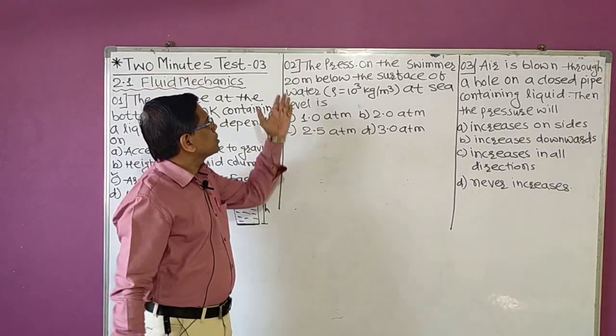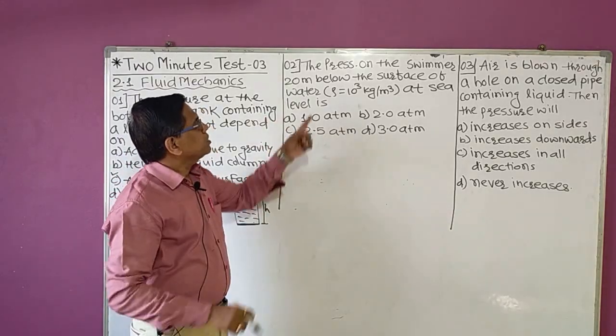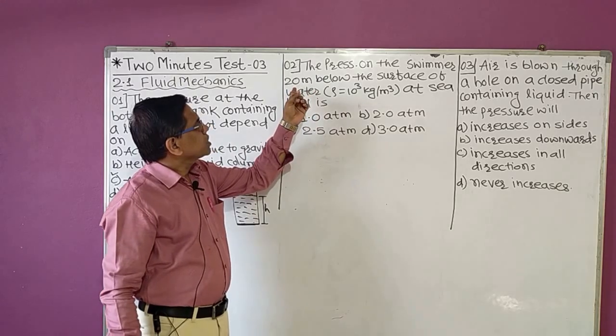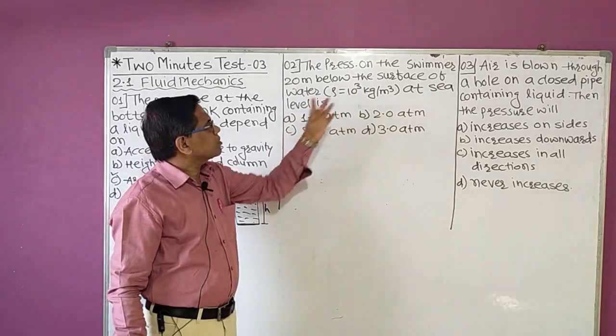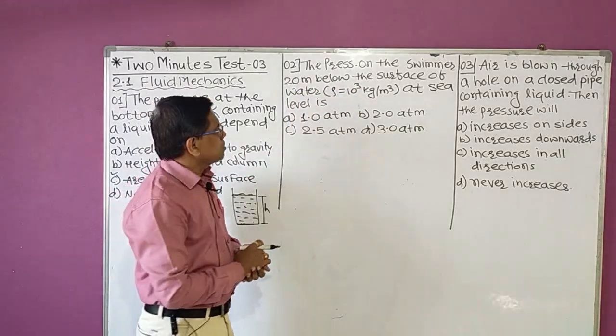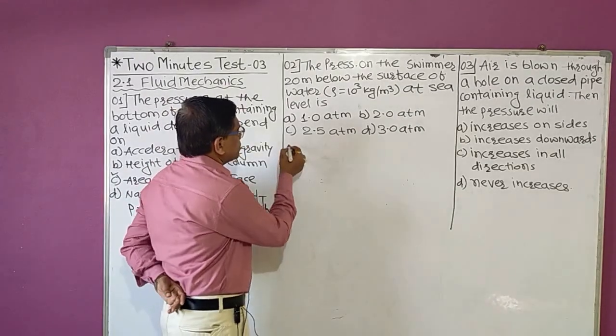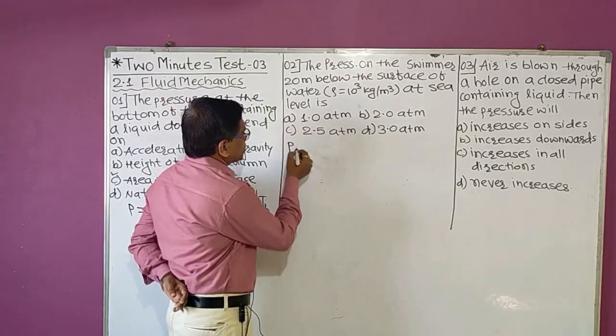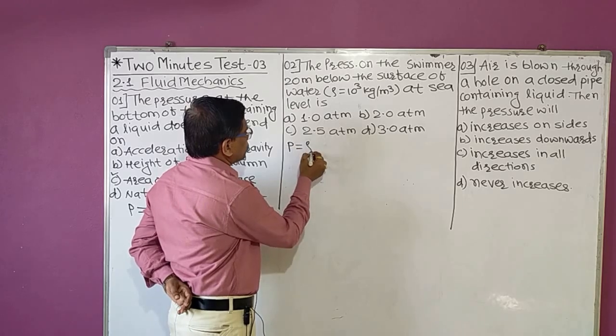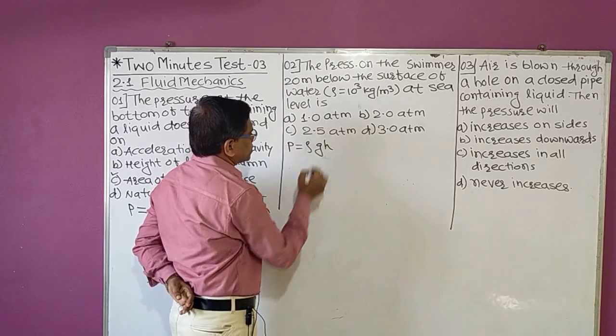Then let us try to solve question number 2. The pressure on the swimmer 20 meter below the surface of water is. So we are required to calculate again the pressure 20 meter below. So we have P is equal to rho into g into h.